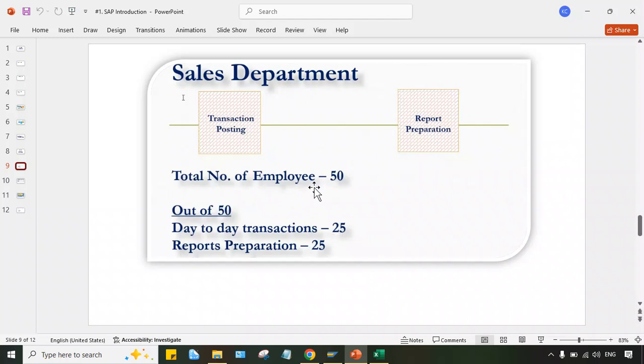Let's suppose someone went to the reception counter and wanted to get certain information. In that case, whoever the receptionist is, to find a single piece of information they had to check multiple registers. It may take half an hour, 1 hour, or 20 minutes.